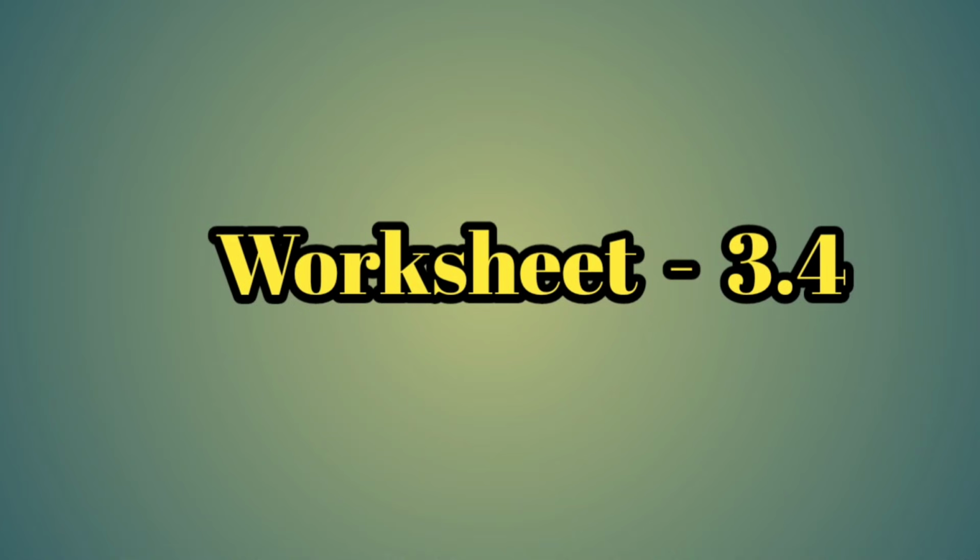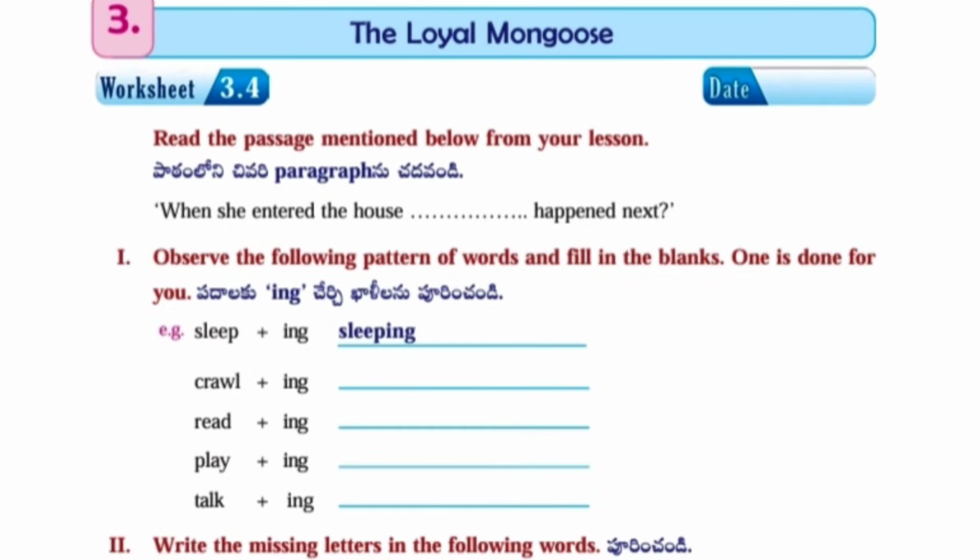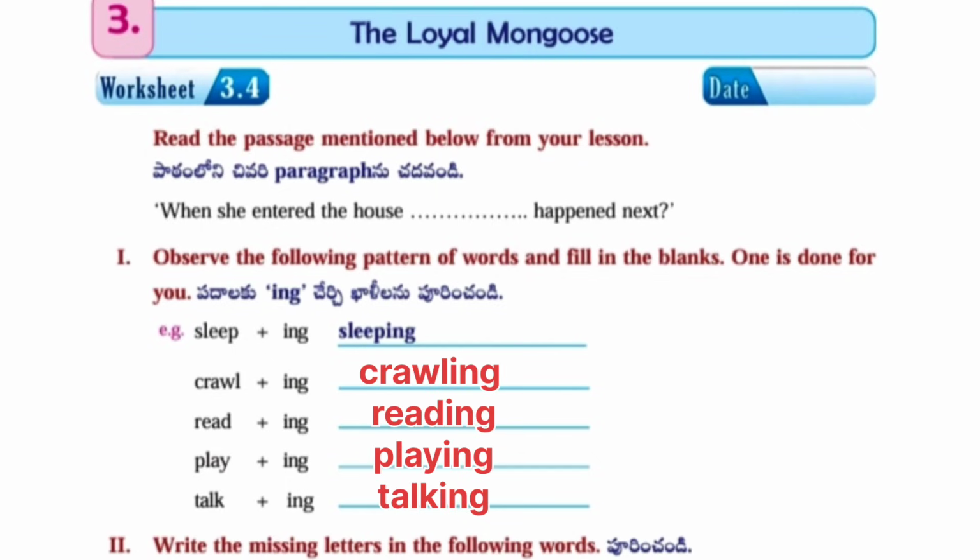Next, worksheet number 3.4. Read the passage mentioned below from your lesson. When she entered the house, up to happened next. First one. Observe the pattern of words and fill in the blanks. One is done for you. Sleep plus ing, sleeping. Crawl plus ing, crawling. Read plus ing, reading. Play plus ing, playing. Talk plus ing, talking.